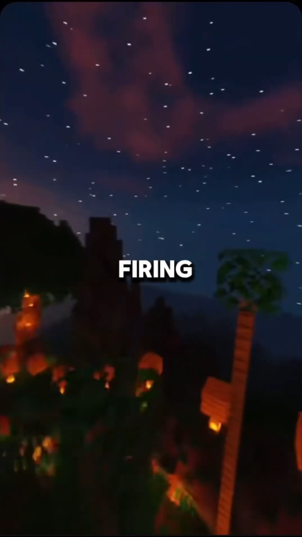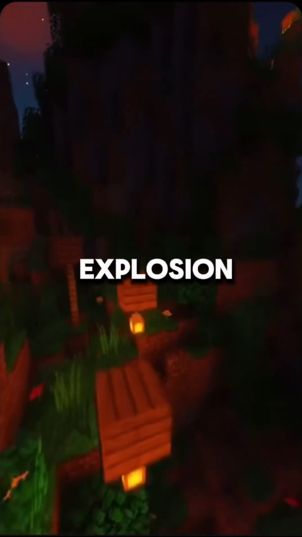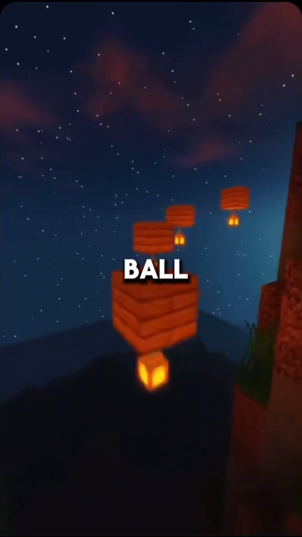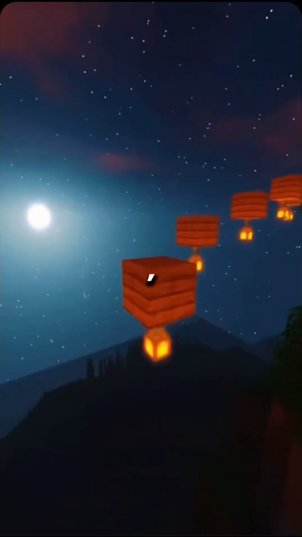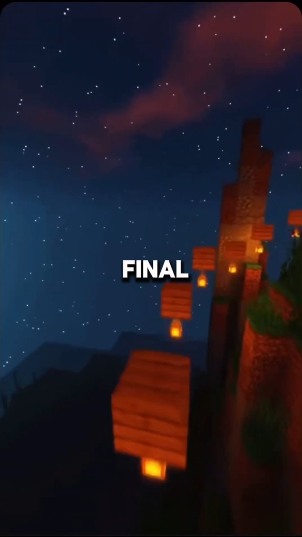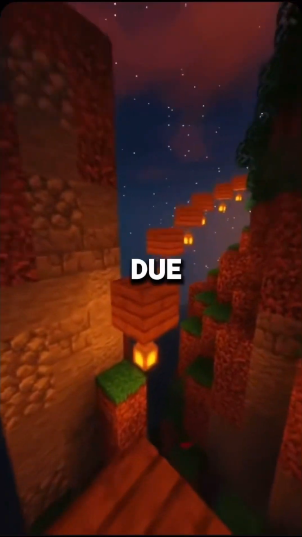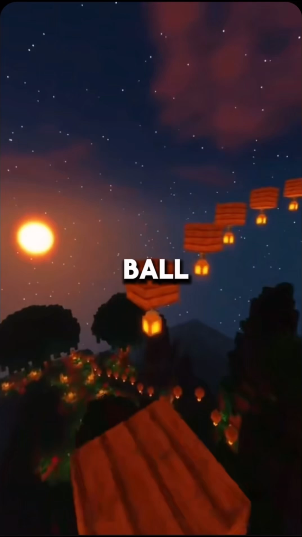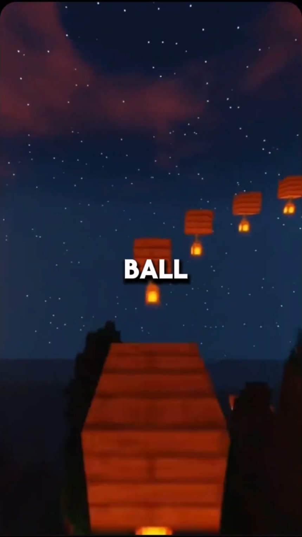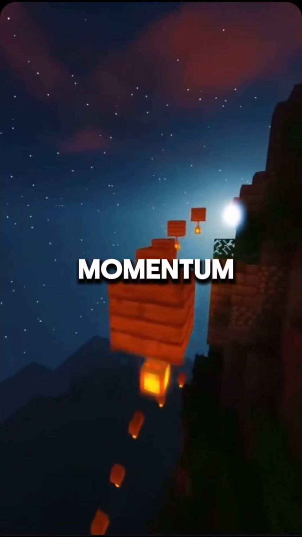For example, firing a cannon. The impulse of the explosion changes the momentum of the ball as it exits the cannon. The cannon experiences the same force, changing its momentum from 0 to a final value as it recoils. Due to the larger mass of the cannon, its recoil speed is lower than the ball. The forward momentum gained by the ball is equal to the backward momentum of the cannon.